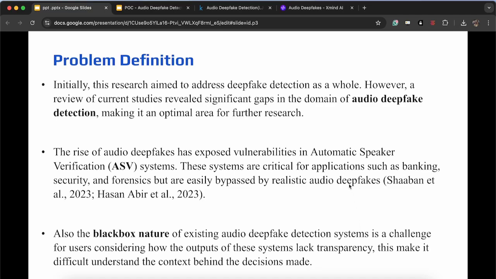Also because of this I chose automatic speaker verification systems, and I also wanted to look into XAI, explainable AI, because I wanted to give a transparent result from the system I want to make. Because of the black box nature of current existing systems, they don't show how the output is coming, they are not as transparent. So I want to touch upon this subject as well throughout my project. I'll be looking at automatic speaker verification systems with explainable AI and deep learning.